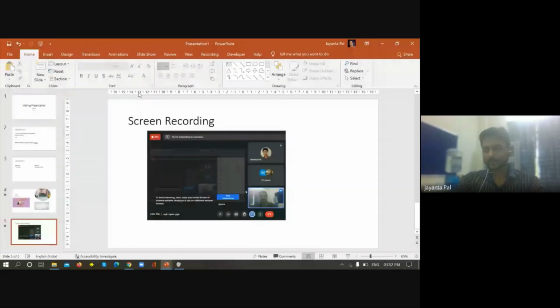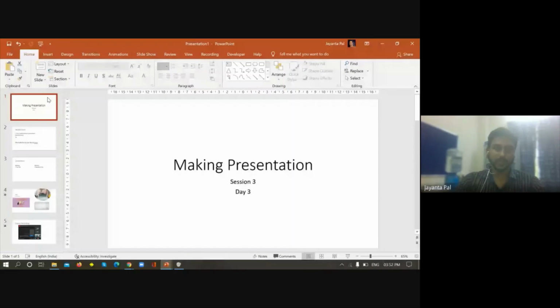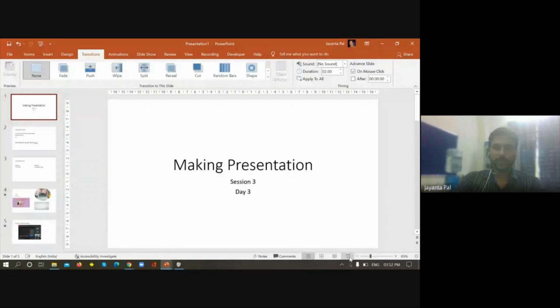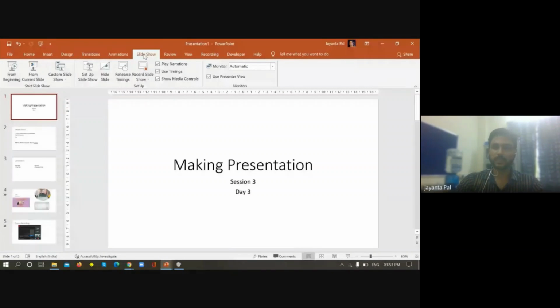Now I want to show you the important and interesting part of this presentation here, that is transition. Whenever we make the slideshow, we have the button at the bottom also, but we can make the slideshow by using this slideshow menu also.